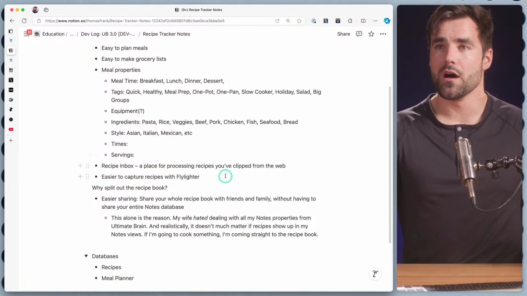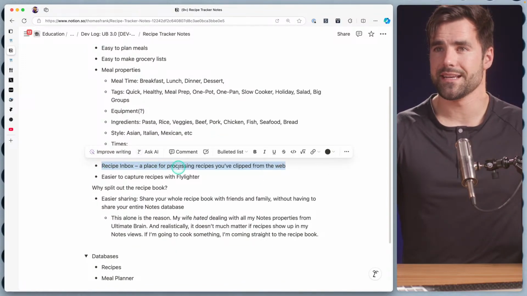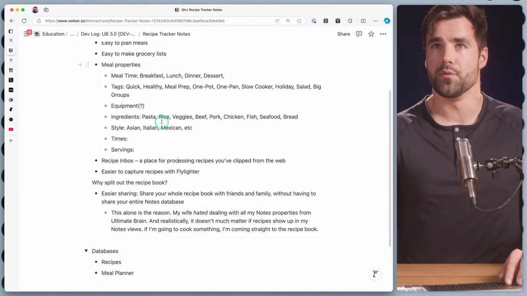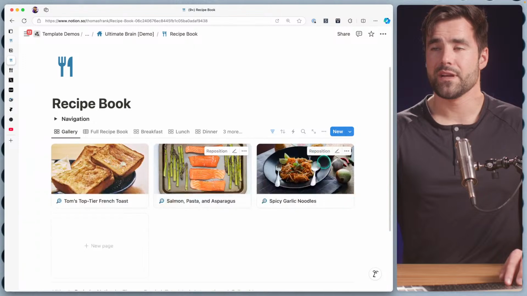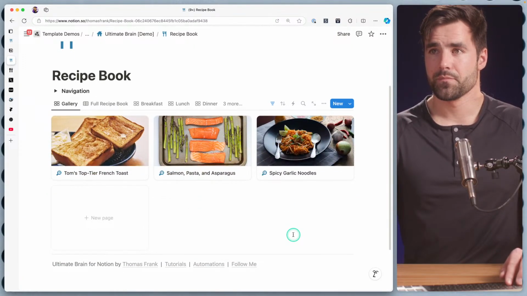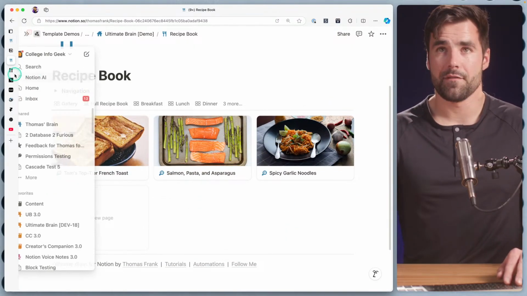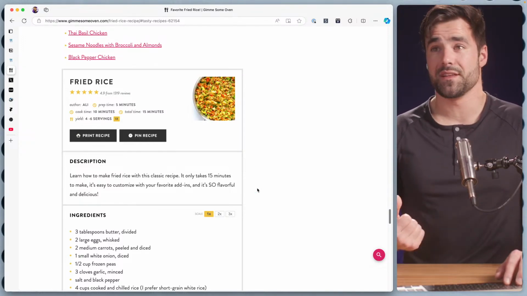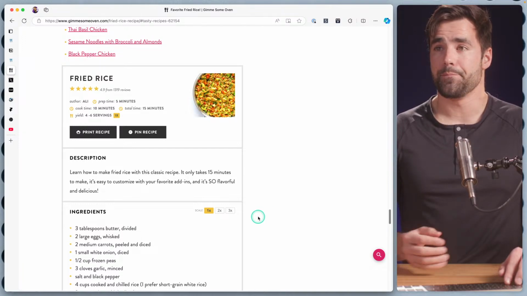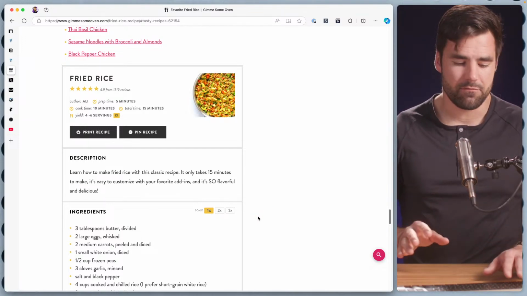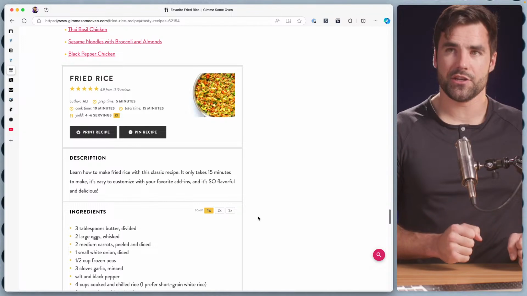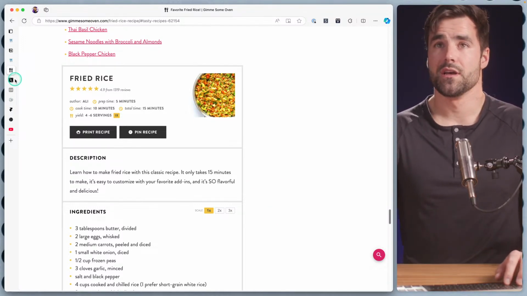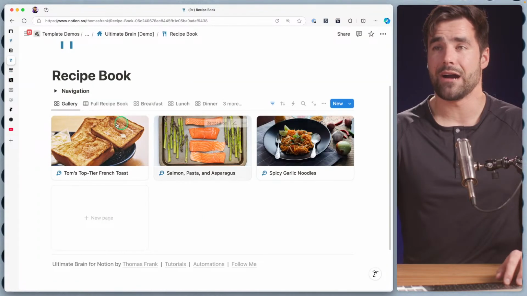So the other thing that I want to sort of address here is this idea of a recipe inbox. Something that I want for my recipe book eventually is for it to be really nice and curated like this. But when I'm on the web, I'm often finding recipes and just clipping them really quickly. Maybe I clip a recipe that doesn't even have a nice card like this. I could just end up with a lot of really messy recipe clips, and I want to give myself a sort of staging area so I have the ability to go through, clean them up, get nice pictures, and keep the ones that haven't yet been cleaned up out of this nice little book.